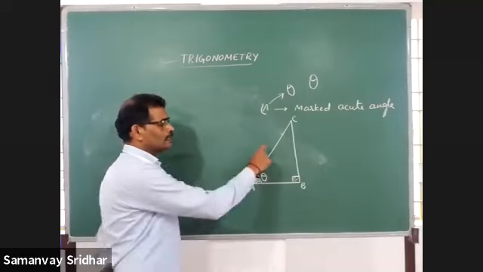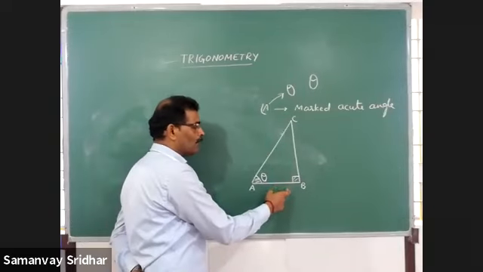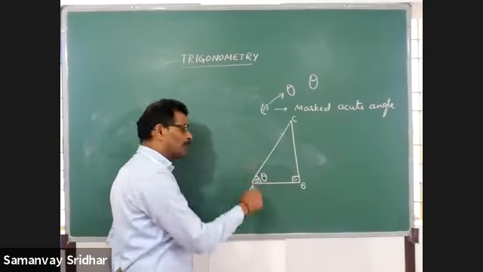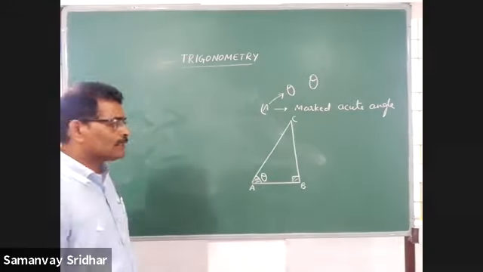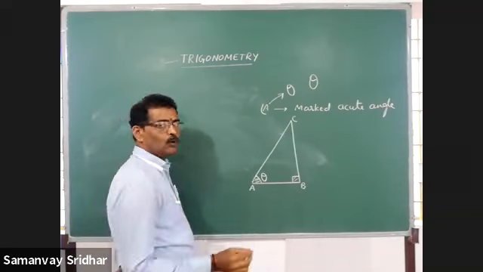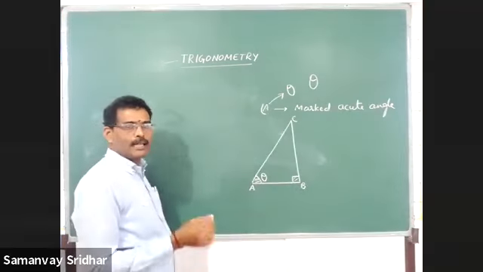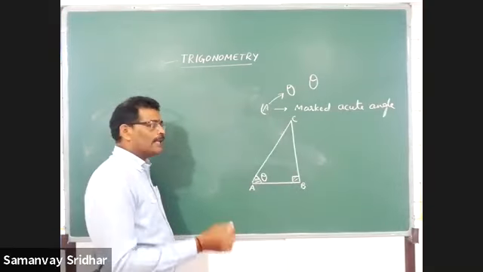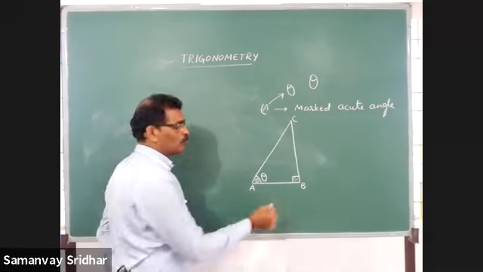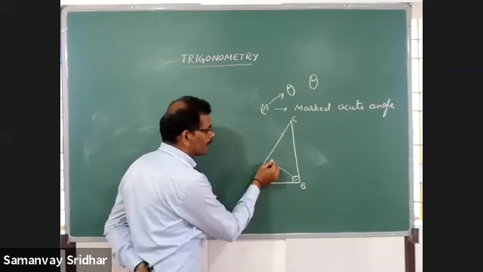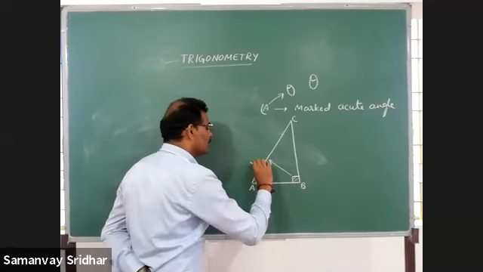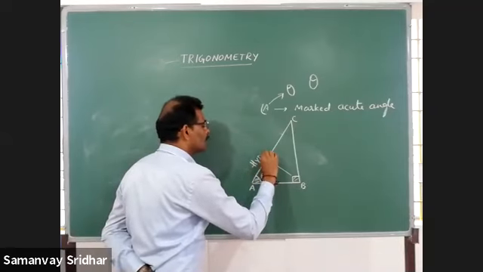What is the name of AC, what is the name of AB, what is the name of BC with respect to this? As you learned in the previous class, in a right angle triangle, the side which is opposite to the right angle is called hypotenuse. Therefore, opposite to the right angle, we have AC. Therefore, we have to say that it is hypotenuse.